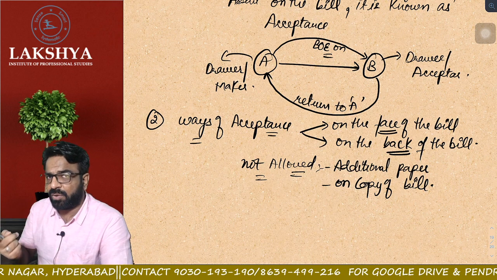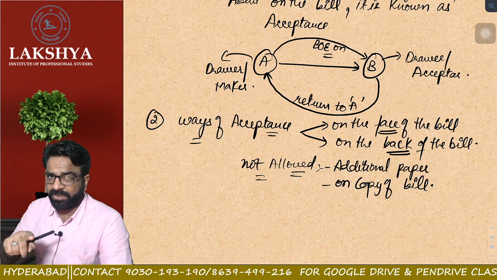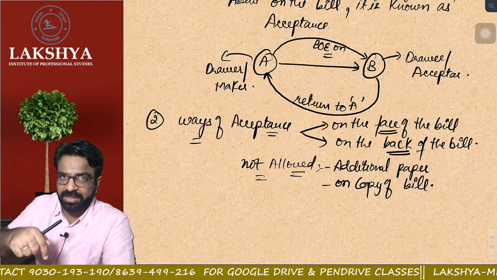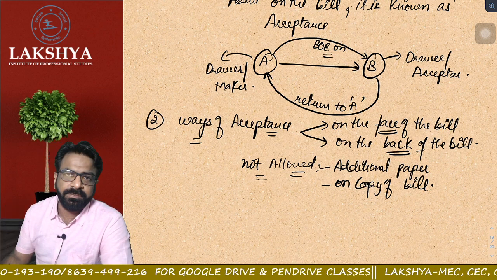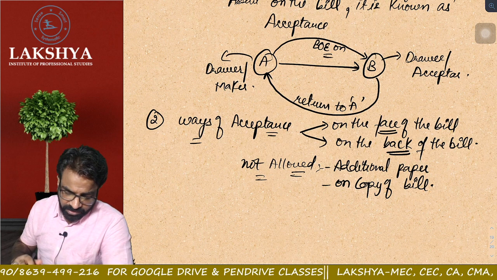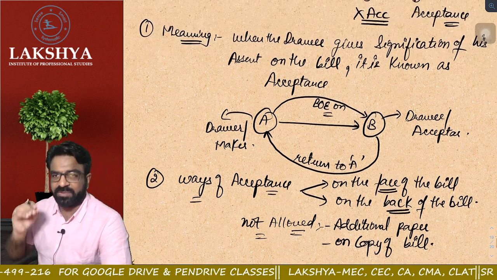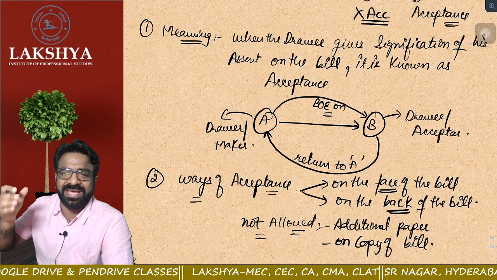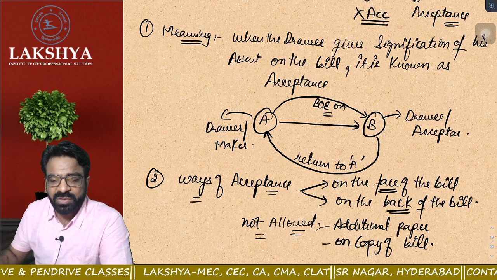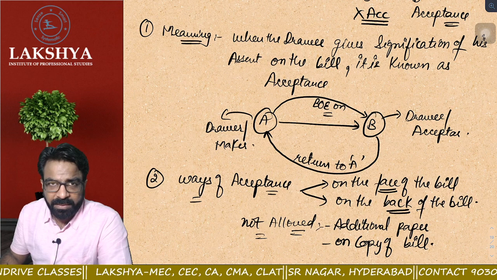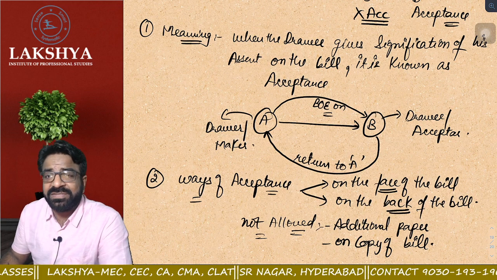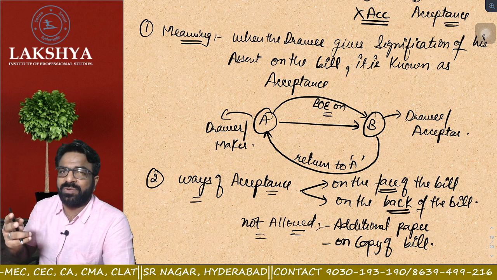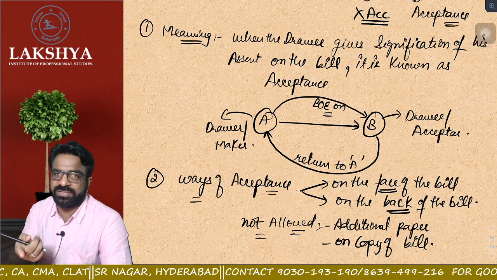Acceptance is not allowed on the copy of the bill. Means what? On a copy of the bill, not allowed. It is allowed only on the original. Second thing, it is not allowed on additional paper. Everyone clear? So remember again, what do you mean by acceptance? When the drawee gives the signification of his assent on the bill, it is known as what? Acceptance. Second thing, who has to accept? Drawer or the drawee? Drawee has to accept, right?